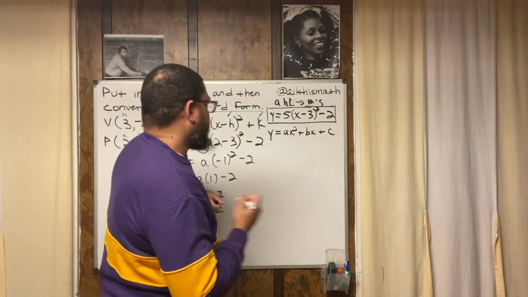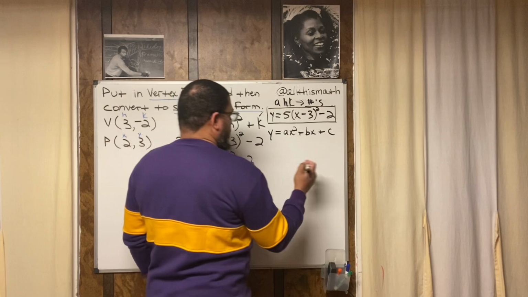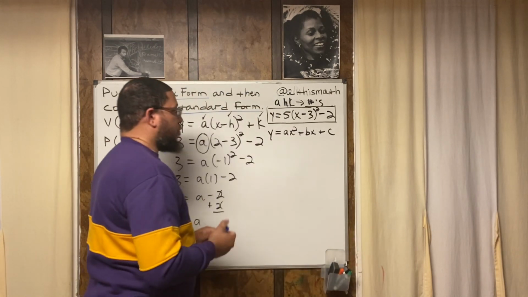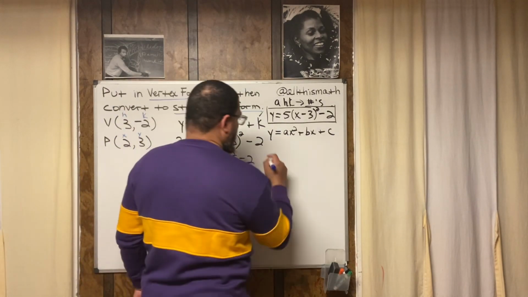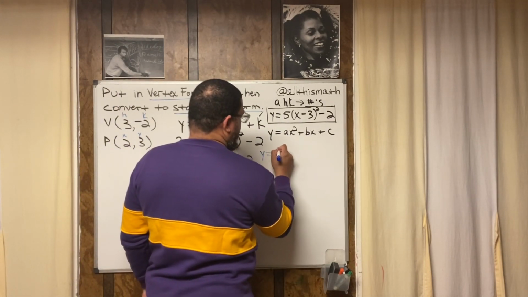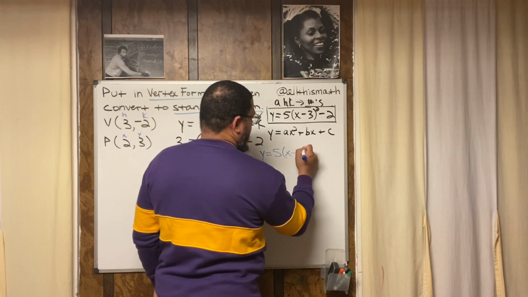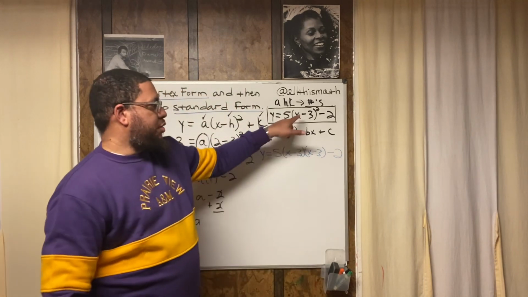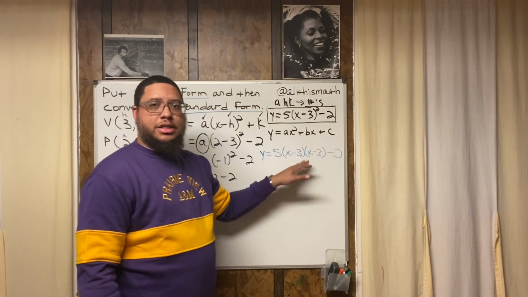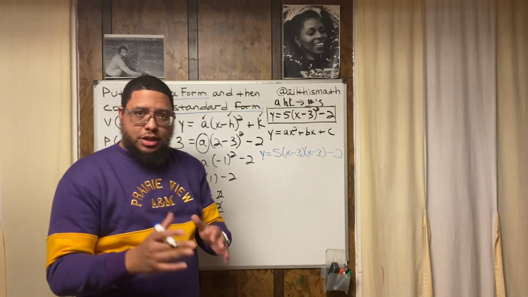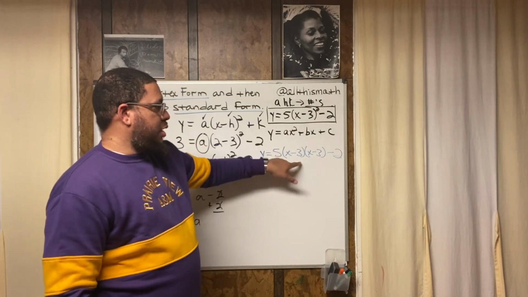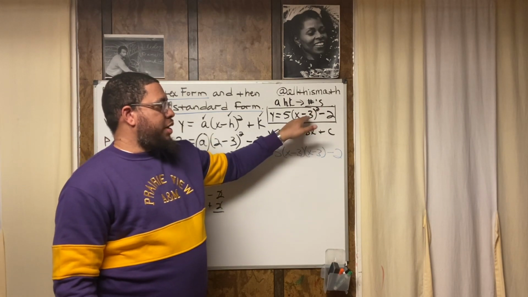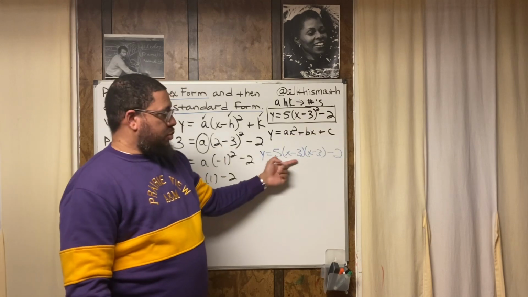So check this out. Let me switch the color up. Let me go blue, right? So we've got y is equal to 5 times x minus 3 times x minus 3 minus 2. Now notice how this changed into this. Make sure you understand the progression. Always understand the progression in any math problem, one step to the next. This is the same thing as this, because that exponent means that I'm doing x minus 3 times x minus 3. And that's what I wrote right there.